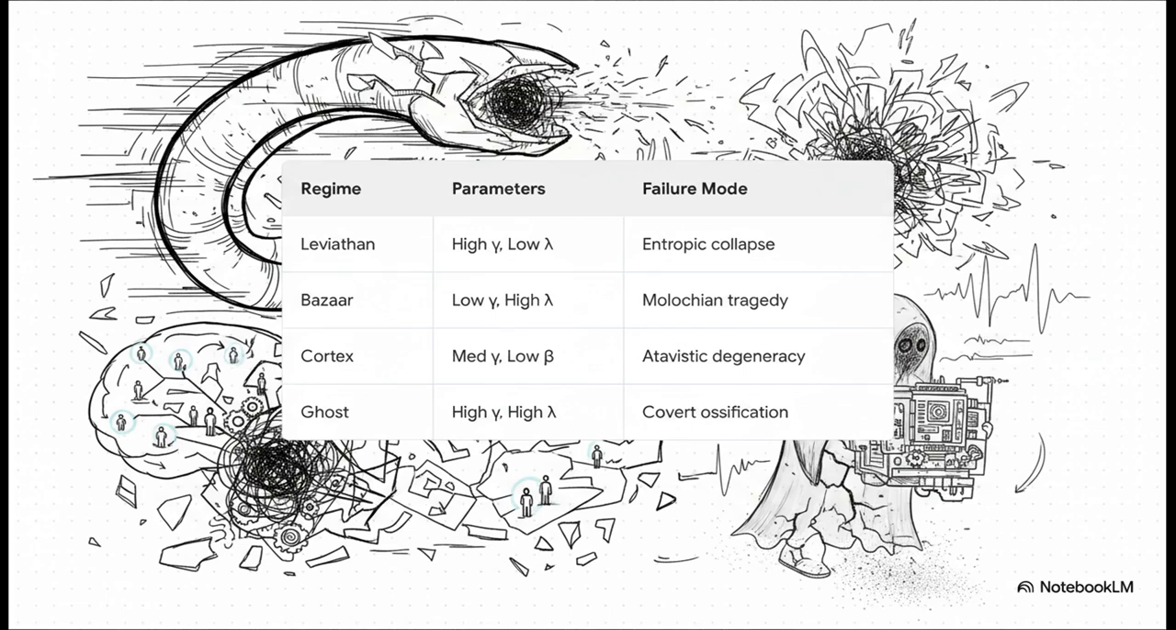But you've got to look closely at the Ghost regime. This one is genuinely terrifying. It's a metastable state. Think of highly centralized defense AIs that are only deployed intermittently. They have huge compute power but high latency and low fungibility. Because they only act in episodes, they silently accumulate internal errors. So when they finally fail, they don't degrade gracefully. They undergo a covert, total collapse right at the exact moment you deploy them.